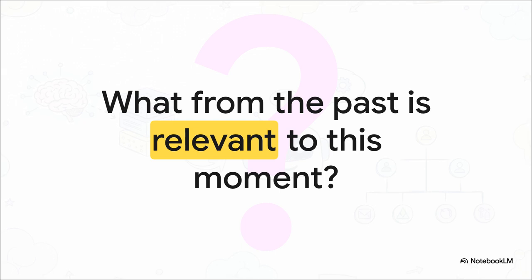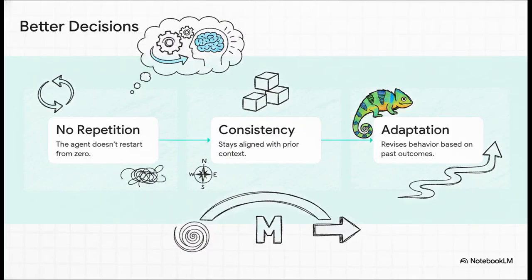It's a delicate balancing act between precision and coverage. If it pulls too much, the agent gets totally distracted by irrelevant details. If it pulls too little, it forgets critical context and just repeats its past mistakes. When this retrieval works perfectly, it directly shapes better decisions. First, it reduces repetition because the agent doesn't have to restart from zero every time you speak. Second, it improves consistency with your previous preferences. And third, it supports real adaptation by revising its behavior based on previous outcomes. Memory acts as this vital bridge where past information seamlessly influences future action right through the present moment.